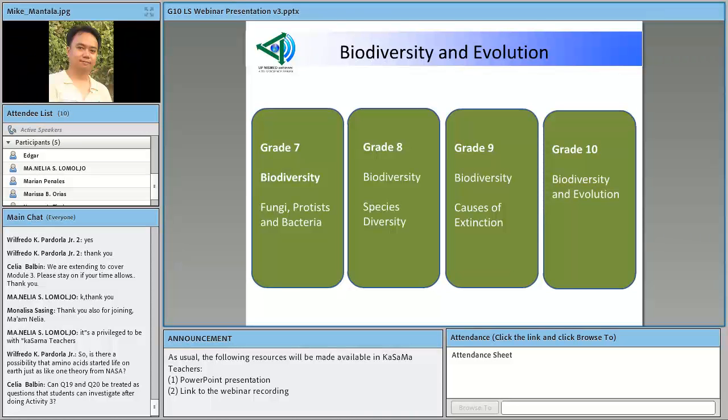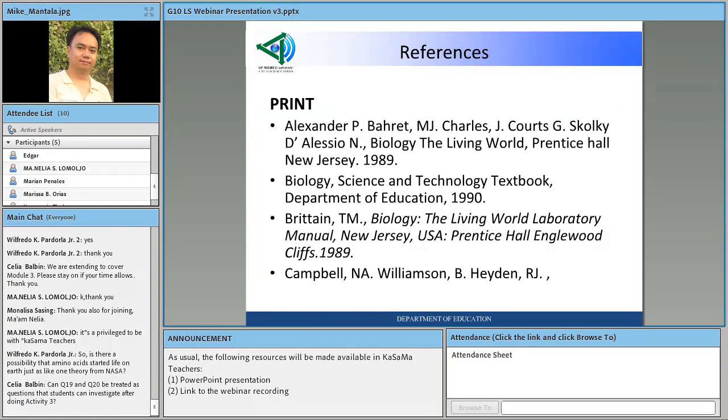And the presence of the advantageous and desirable traits of organisms would allow them to survive natural calamities, disaster, and other abrupt changes in the environment. So I guess that's the end of the strand on biodiversity and evolution.